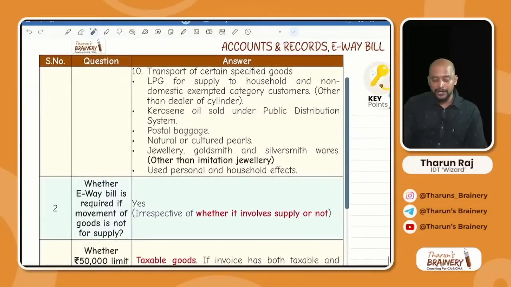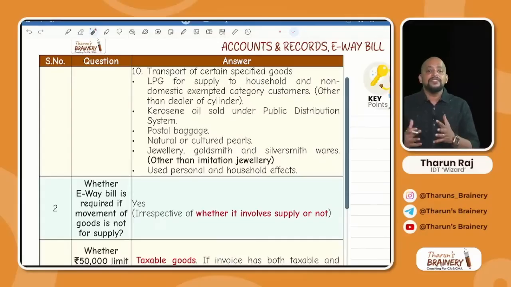Then 10th point, transportation of certain specified goods. So these specified goods transported, e-way bill not required. What is that? LPG for supply to household and non-domestic exempted category customers. So which cylinders? That red color cylinders. But the blue color cylinders require e-way bill. The red color cylinders do not require e-way bill. And other than the dealer of cylinder, even if the dealer is transporting red color cylinders, e-way bill required. So normally we transport, that only. If the dealer is transporting, always e-way bill is required.